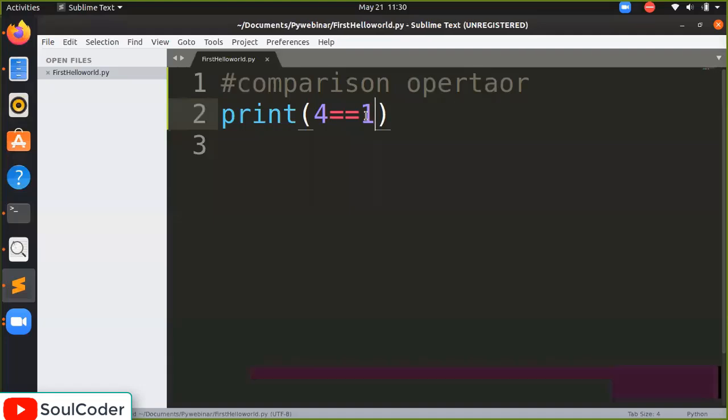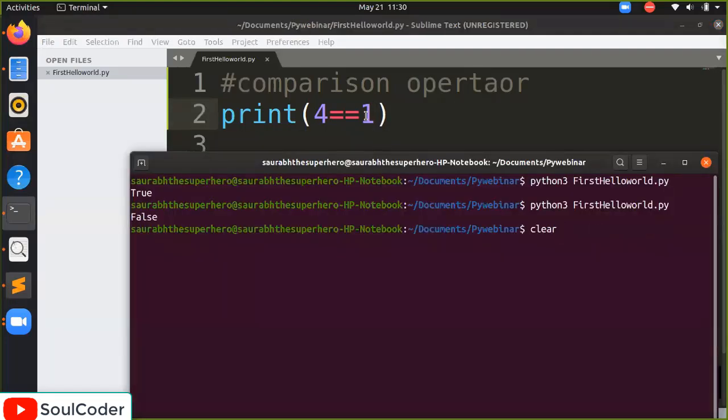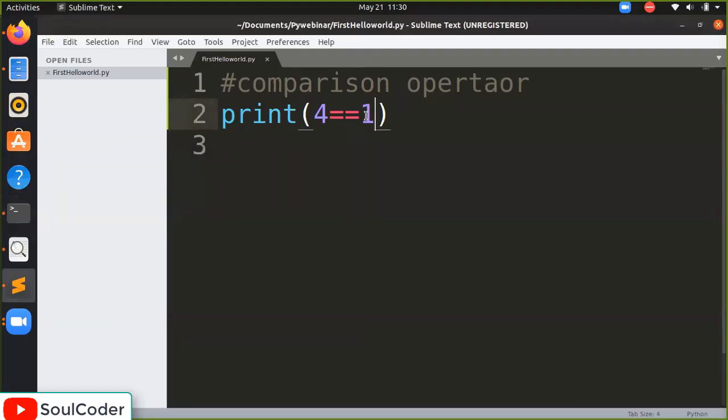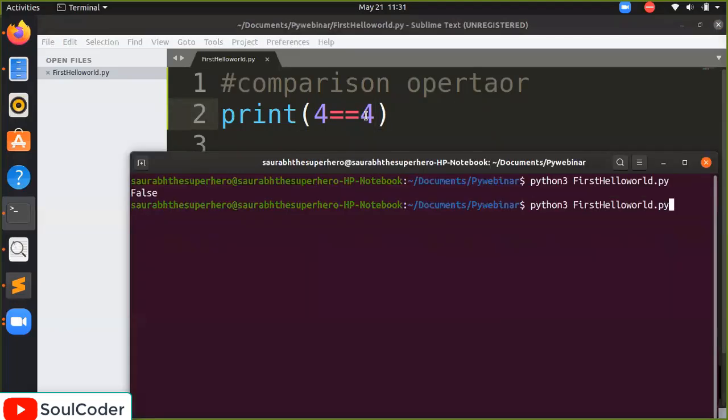Let's run it. Yes, it is false, so 4 is not equal to 1. Is 4 equal to 4? Let's see. Yes, 4 equals 4.